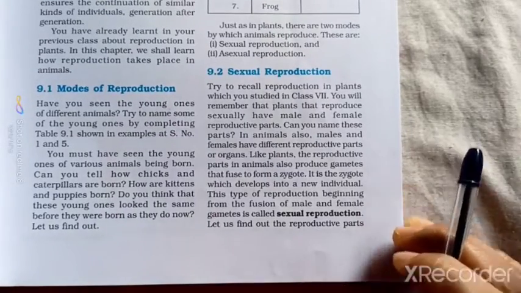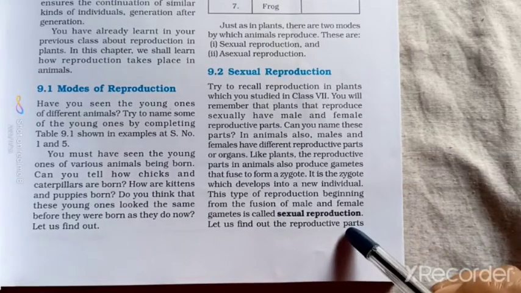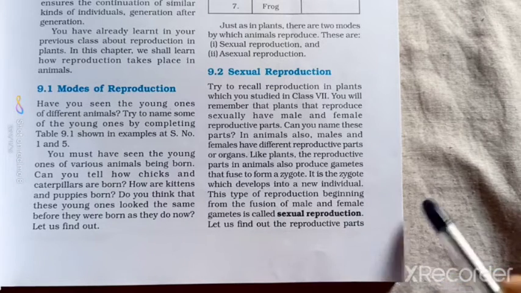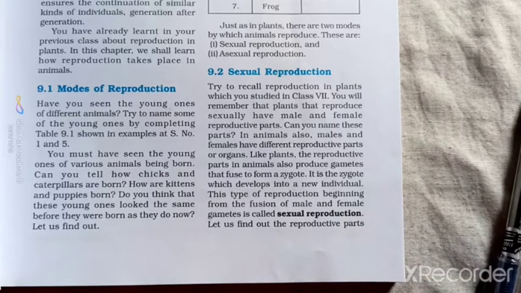After the fusion, a zygote is formed. Then cell divisions begin from the zygote, and some processes go on inside it, and a new young baby is produced in that way.